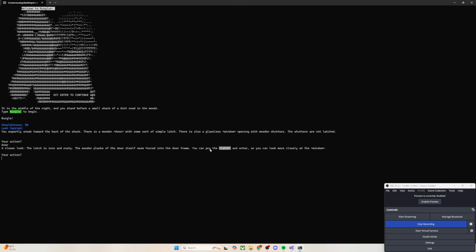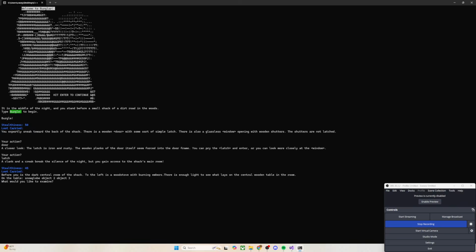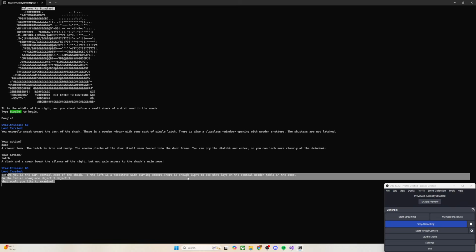The latch is going to make sound, and it will reduce your stealthiness. The window will cause less sound, and you will not lose stealthiness. Let's go ahead and do the latch, though. All right, so you can see that stealthiness was reduced. I was learning a lot about this sort of stuff. And then it goes on to what you see on a table. At that point, I got interested in how inventories worked, so I stopped messing with Burgle, and I moved on to my next little project.